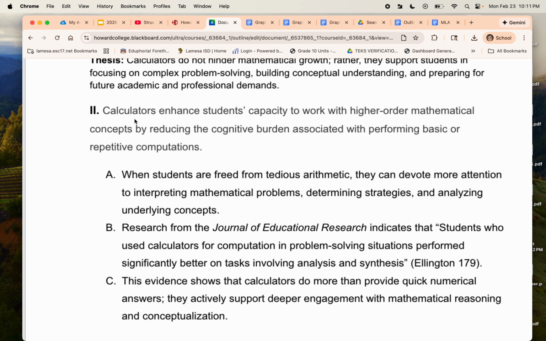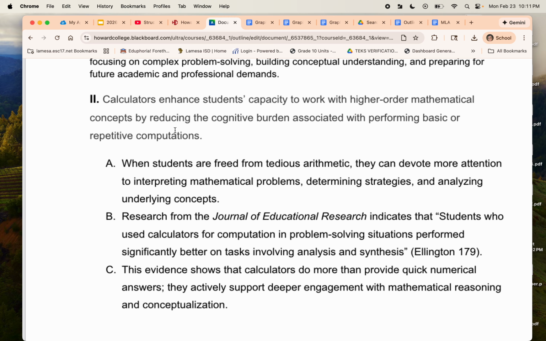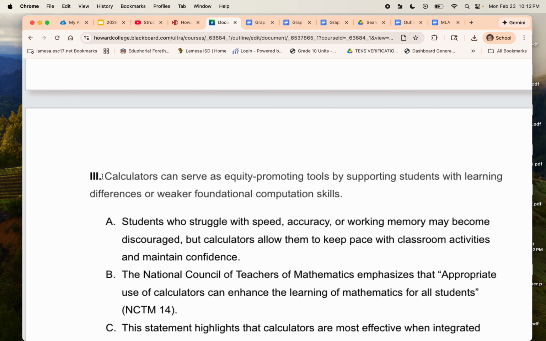Second paragraph. I'm going to take the first thing that it talked about, which was calculators focus on complex problem solving. Calculators enhance students' capacity to work with higher order mathematical concepts by reducing the cognitive burden with repetitive computations. Basically, complex problem solving. And then here's my point to support that. Research and a quote with my citation to support that. And then kind of this supporting sentence or elaboration sentence, wrap-up sentence of that paragraph. That's paragraph 2.